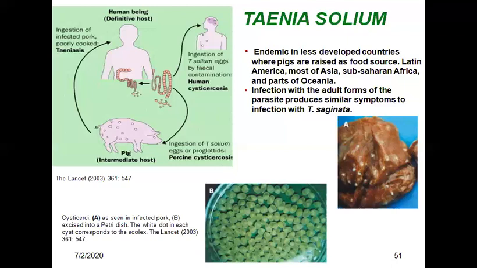NCC exists in four morphological stages. It starts as the vesicular form, gradually develops into the colloidal, followed by the nodular, and finally into the calcified stage. The clinical presentation is variable and depends on the number, location, and size of the cyst, the morphological stage of the cyst, and the host immune response.